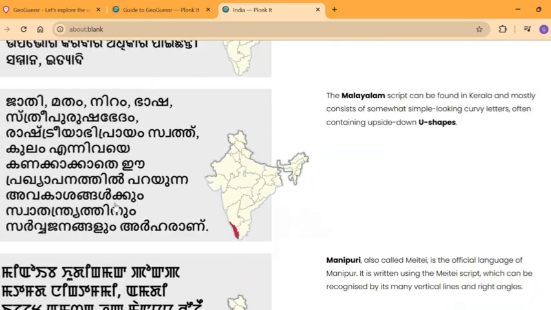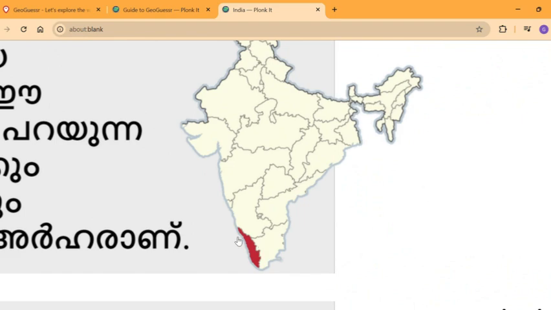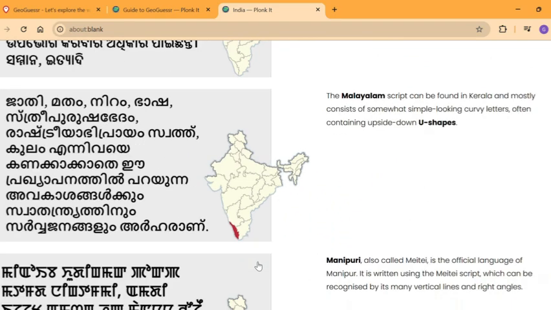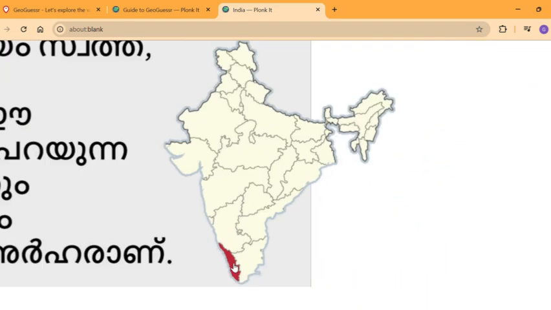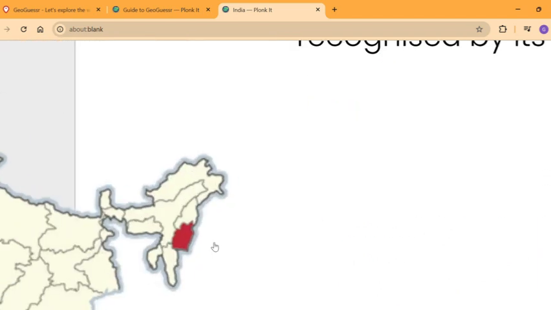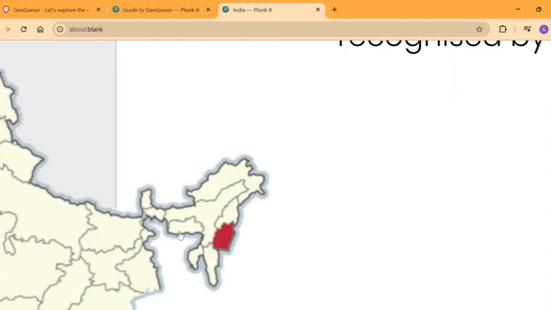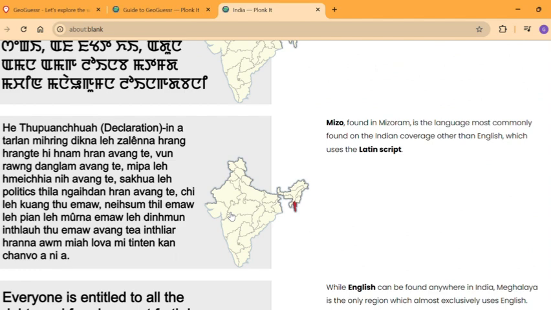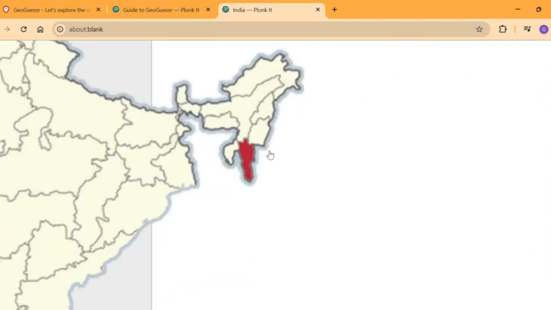As well as that, Malayalam, it's in the Indian state of Kerala, in the southern part of India, next to Tamil Nadu, as well as Manipuri, which is only in the eastern part of India, in this panhandle Seven Sisters area of India. So this area is Manipuri. So Mizo actually uses the Latin script, and it's only present in the state of Mizoram.